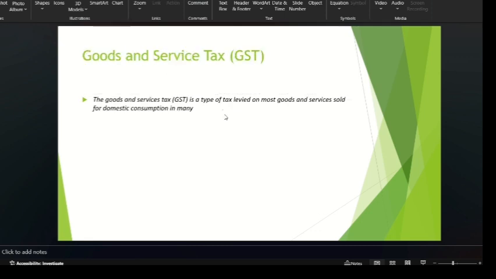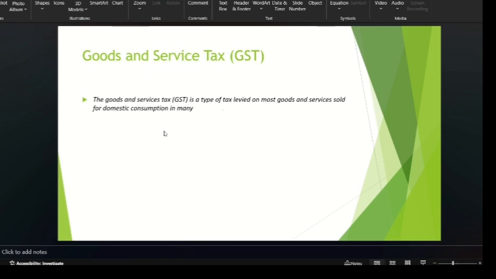And next one, GST. Yes, we are familiar with it. Goods and Services Tax is on goods, services and consumption. In GST we have two types, that is CGST and SGST. And this tax also changes according to the services and goods provided.